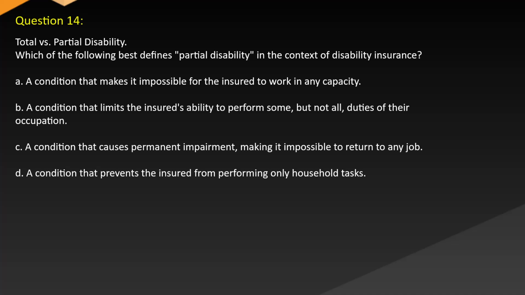Which of the following best defines a partial disability in the context of disability insurance? A. A condition that makes it impossible for the insured to work in any capacity. B. A condition that limits the insured's ability to perform some but not all duties of their occupation. C. A condition that causes permanent impairment, making it impossible to return to any job. D. A condition that prevents the insured from performing only household tasks.